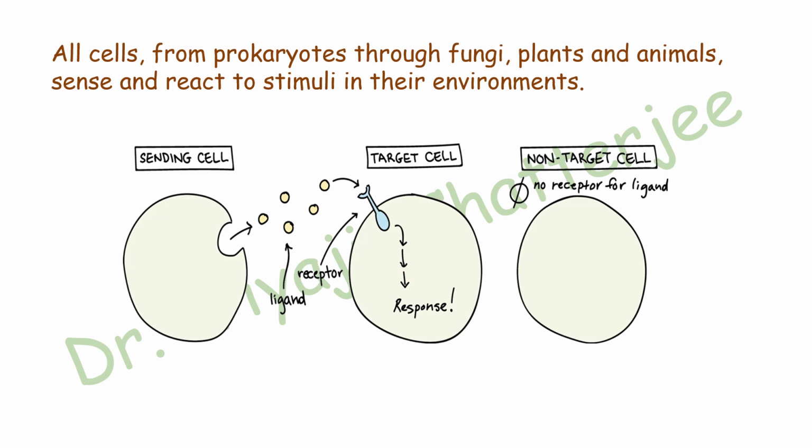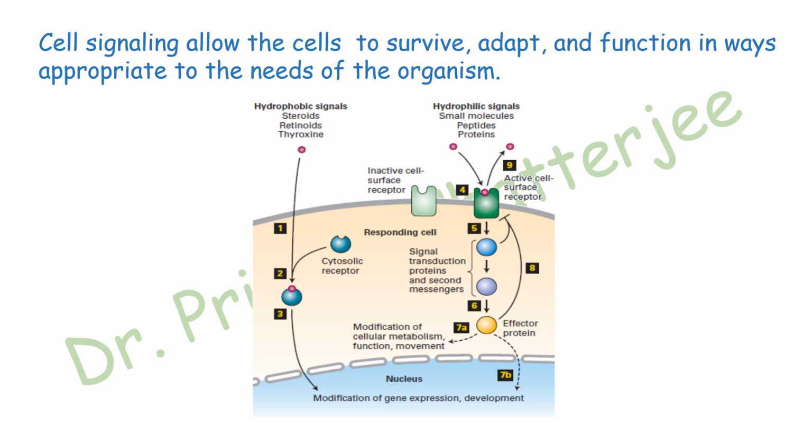Cell signaling is also found in some bacteria. The name of this signaling procedure in bacteria is called quorum sensing, which helps the bacteria to proliferate in a particular environment. Cell signaling allows the cells to survive, adapt and function in ways appropriate to the needs of the organism.